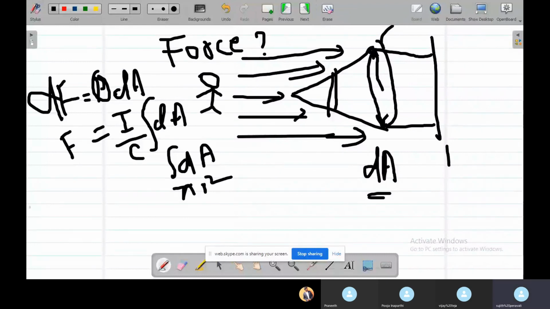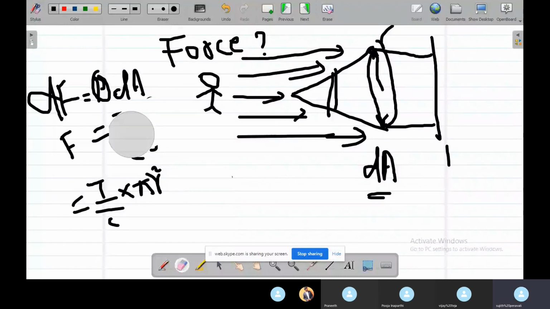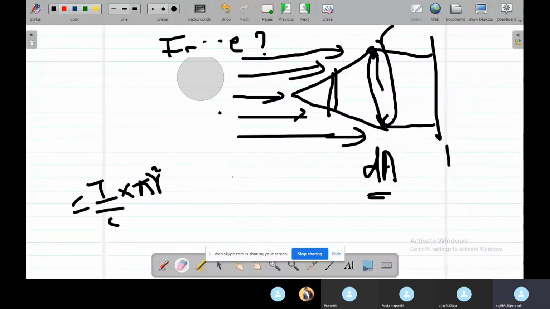So the force exerted on the cone will be equal to intensity of light by c into its area, pi r square.